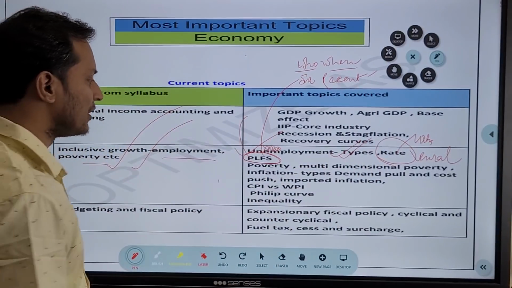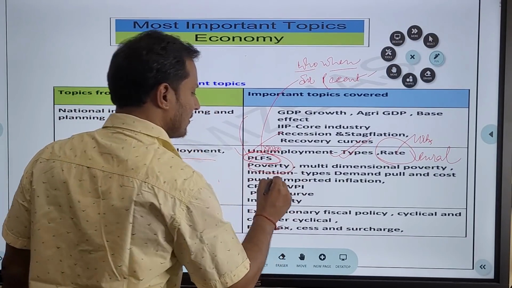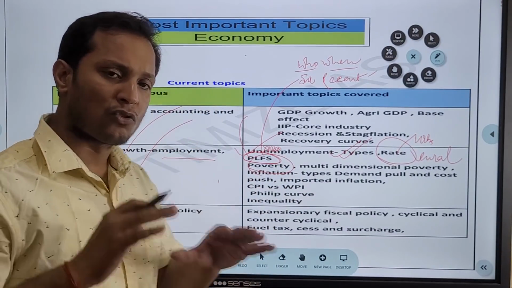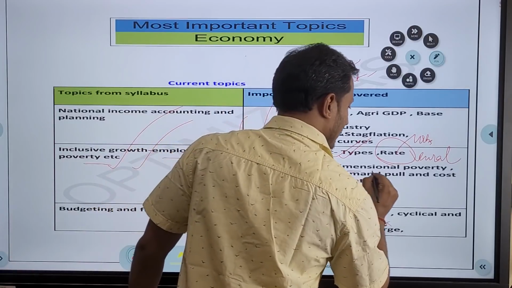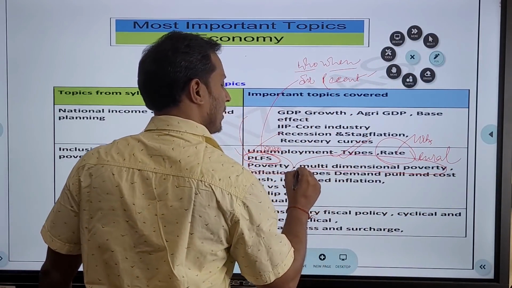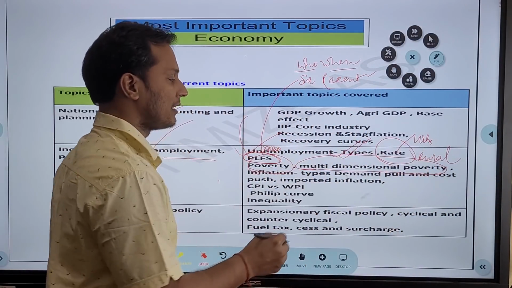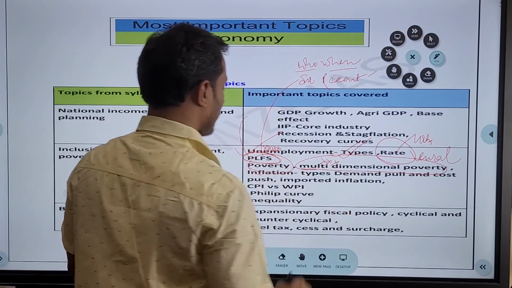Then guys, what you need to prepare is poverty. It is very much in the news because of the corona pandemic, and in poverty, what is important is the multi-dimensional poverty index. Very important. I am noting it down here, very important, guys.